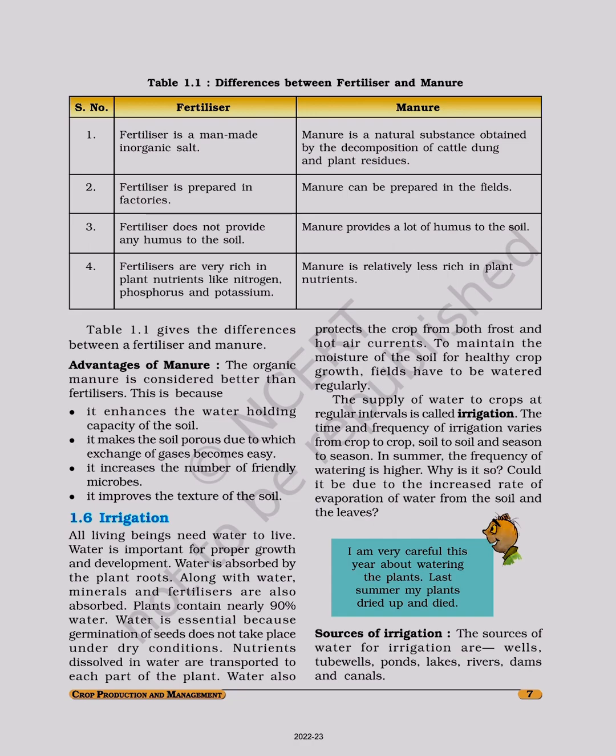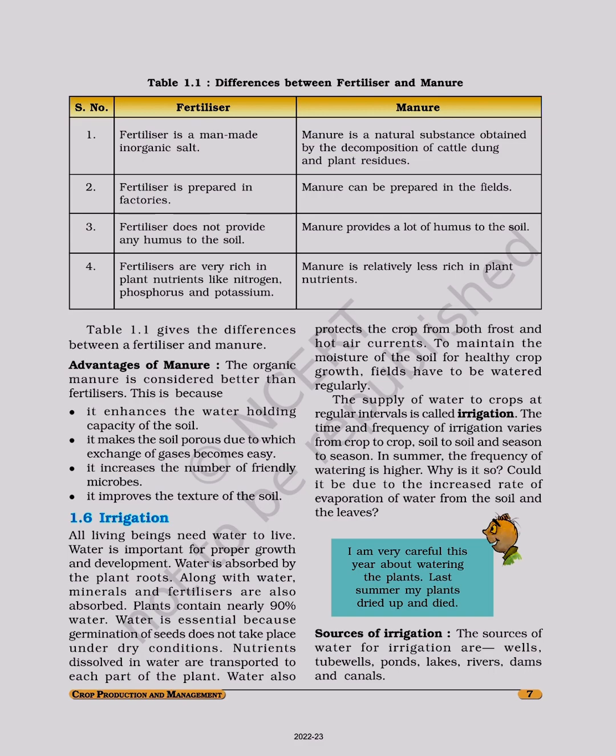The supply of water to crops at regular intervals is called irrigation. The time and frequency of irrigation varies from crop to crop, soil to soil, and season to season. In summer, the frequency of watering is higher. Why is it so? Could it be due to the increased rate of evaporation of water from the soil and the leaves? I am very careful this year about watering the plants. Last summer, my plants dried up and died.